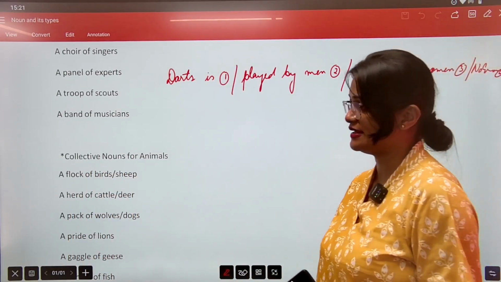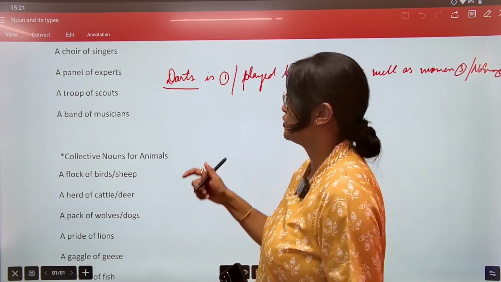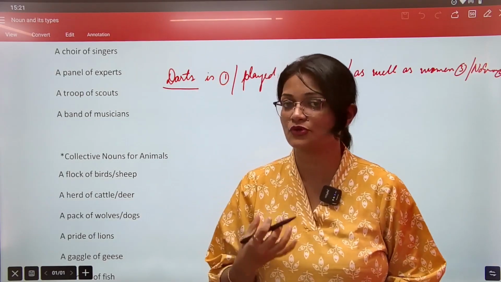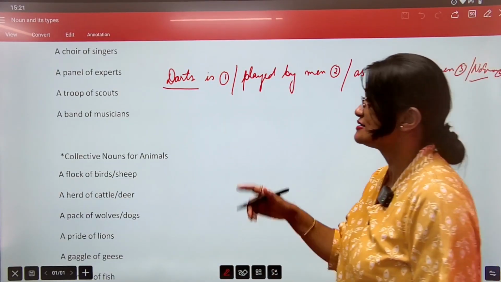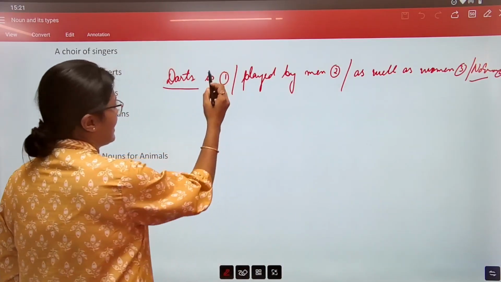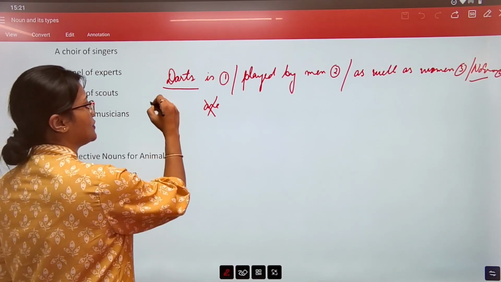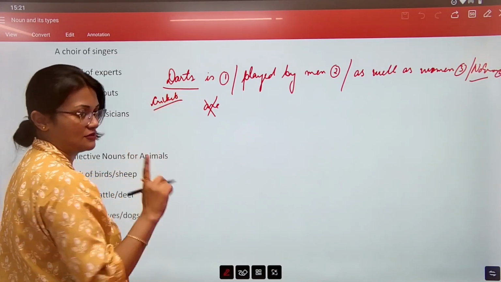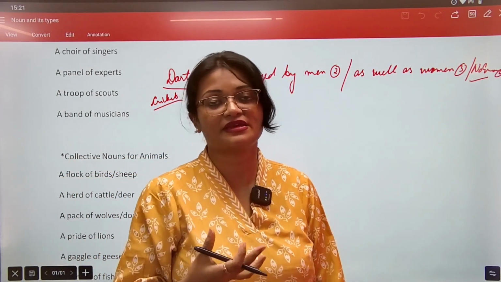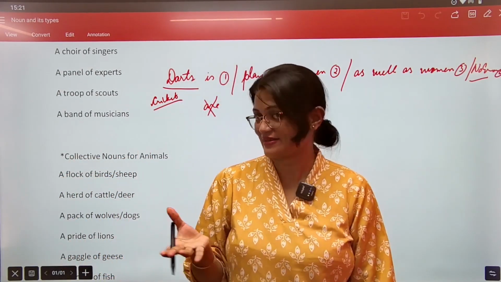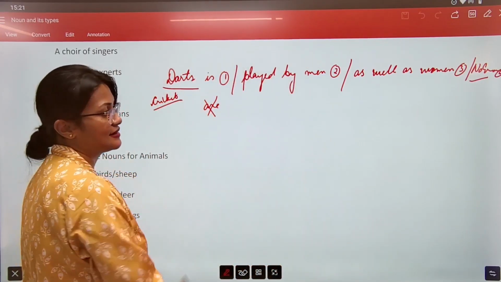Whether this sentence should be is or should be are. तो darts क्या है? It is the name of a sport. So of course ये सुनने में लग रहा है as if this is plural, but no. This sentence is correct. It should be no error. Right? Sometimes in some other papers I've seen यहाँ पे R लगा रहता है. If it is R, then it is wrong. Because अगर यहाँ पे darts नहीं होता, cricket होता तो cricket is also a name of one sport, right? Dart is also darts. इसका नाम ही ऐसा है darts. तो इसका नाम ही ऐसा है, but it is a name of one sport. It can be played by both men and women. So do remember, this is a correct sentence.